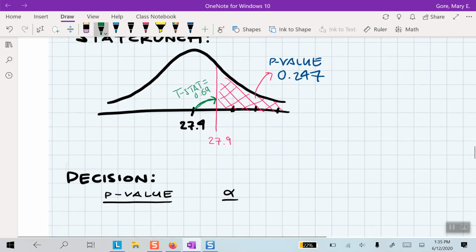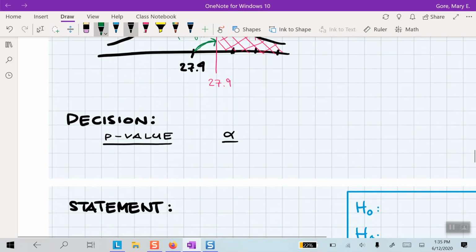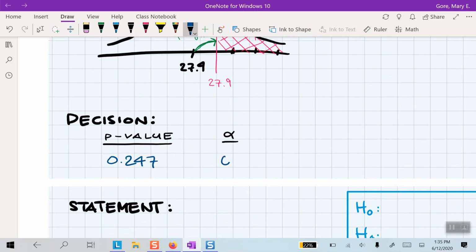Excellent. All right, let's make a decision here. Our p-value is 0.247. Our significance level, as stated, is 0.05. So we have to make a comparison so we can figure out whether to reject the null or retain the null. Our p-value is much bigger than our significance level.